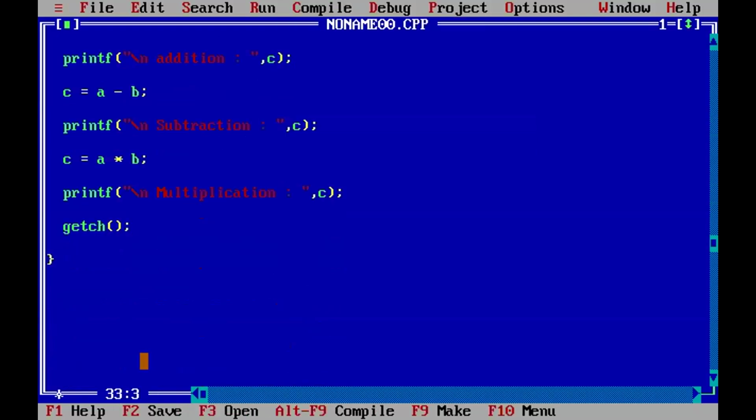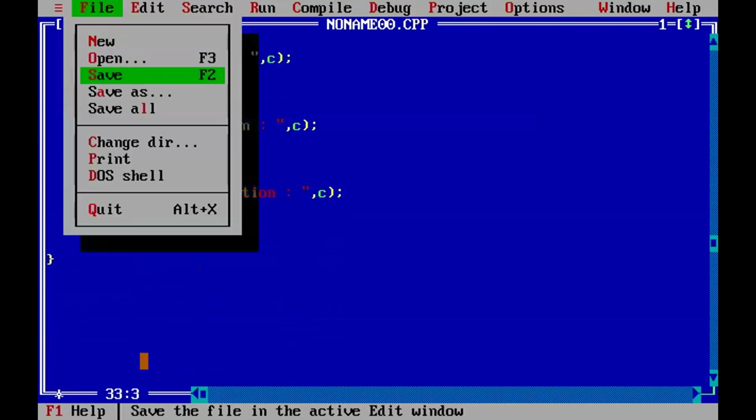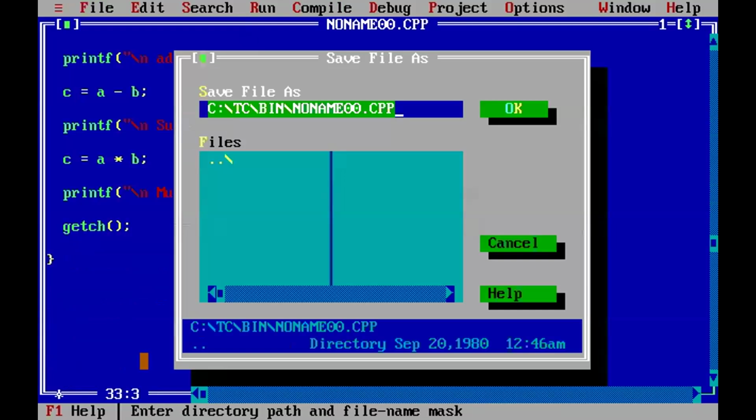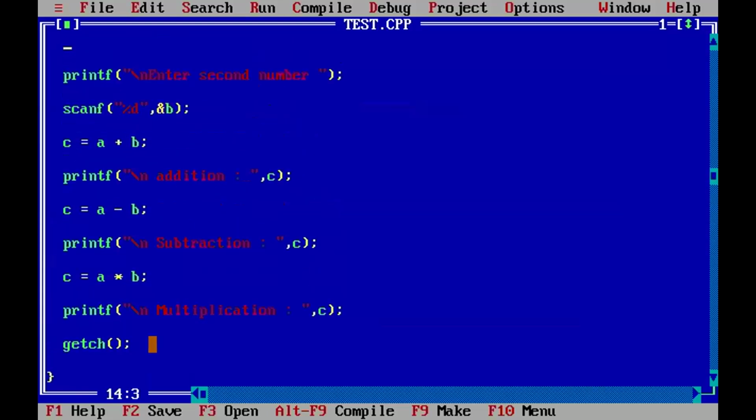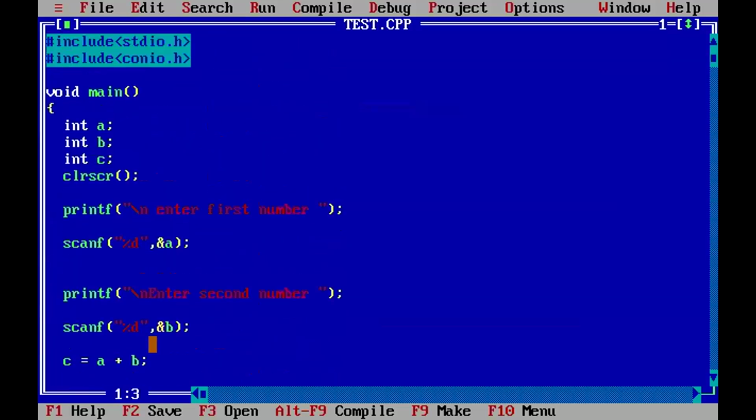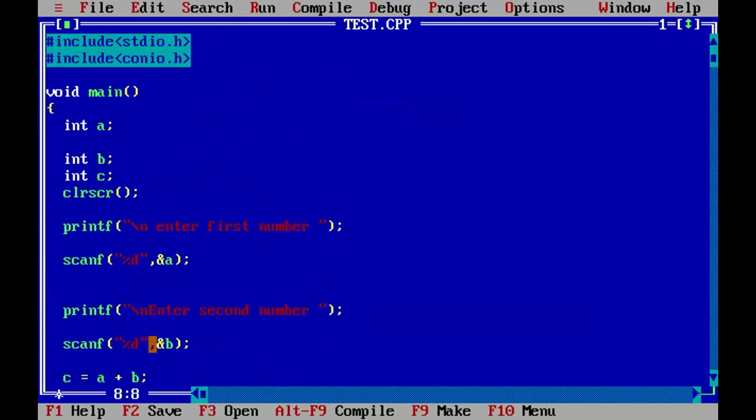First of all, let me save this one. Save it as test.cpp. Saved. The C++ compiler is used for C programs also.